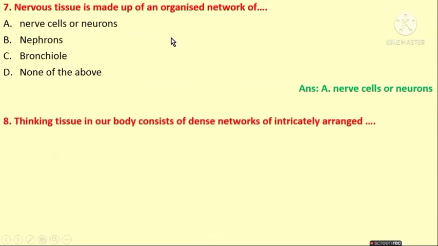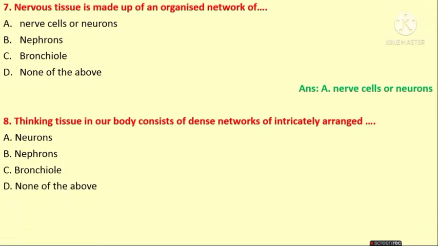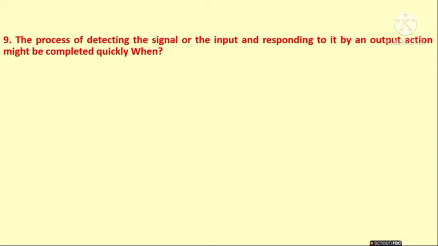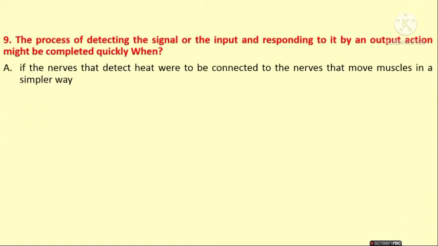Thinking tissue in our body consists of a dense network of intricately arranged neurons, nephrons, bronchioles, or none of the above. Yes, what is the answer? It is neurons. The process of detecting the signal or input and responding to it by an output action might be completed quickly if the nerves that detect the heat were connected to the nerves that move the muscles in a simpler way.